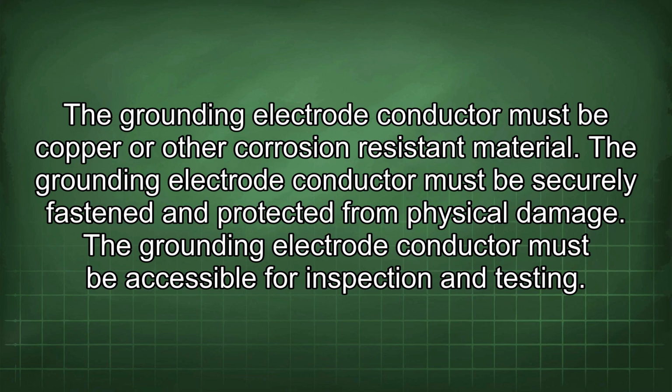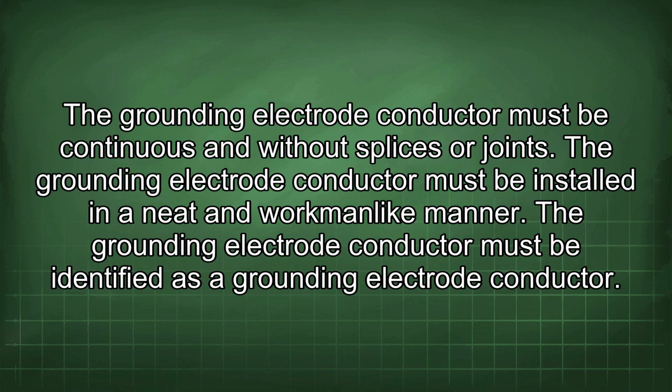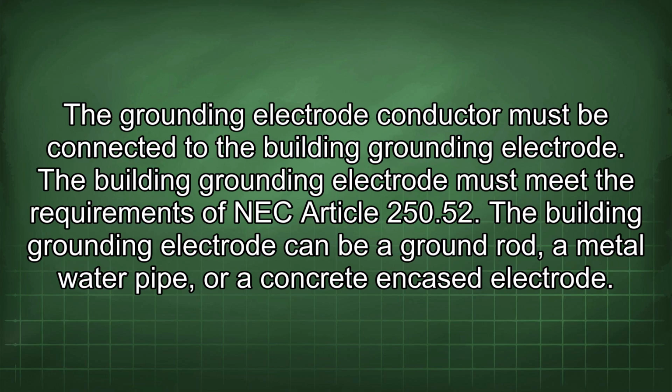The grounding electrode conductor must be securely fastened and protected from physical damage. It must be accessible for inspection and testing, and continuous and without splices or joints. It must be installed in a neat and workmanlike manner, identified as a grounding electrode conductor, and connected to the building grounding electrode.